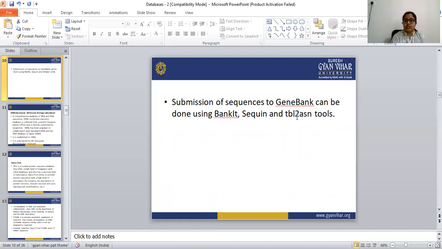So this is all about GenBank, which comes under the primary databases.